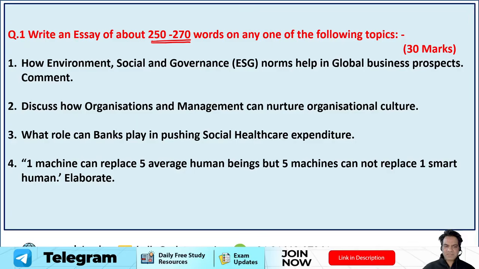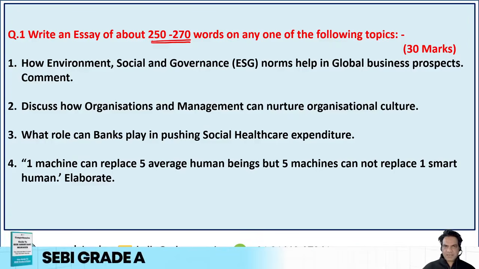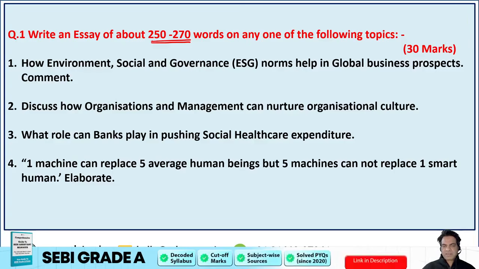And fourth topic was this is something that you are supposed to write on your own. One machine can replace 5 average human beings, but 5 machines cannot replace one smart human being. So that is what this was. Can technology replace our brains? Can technology replace human beings?